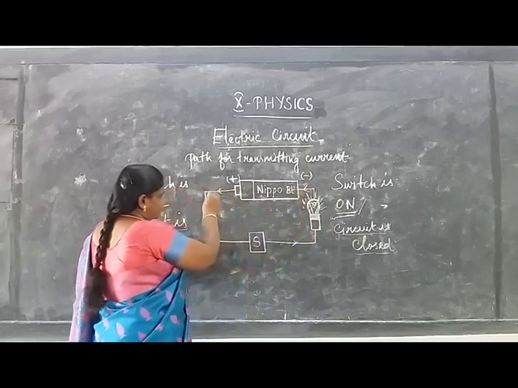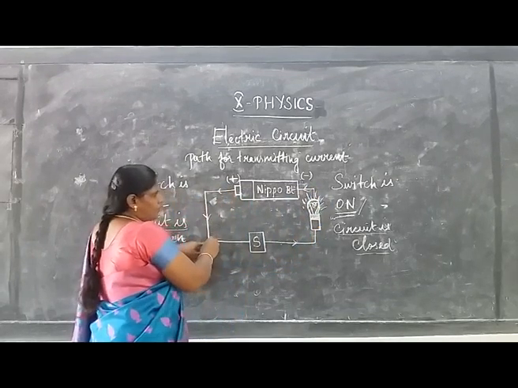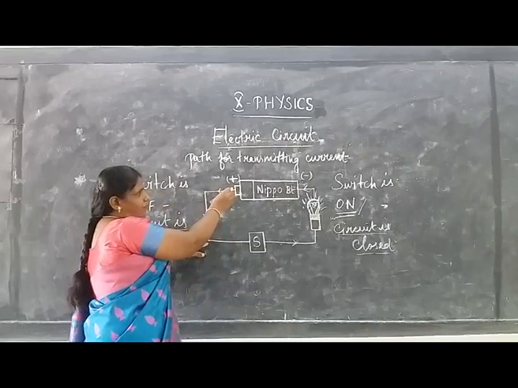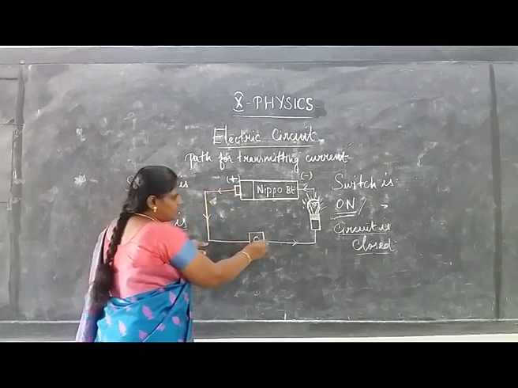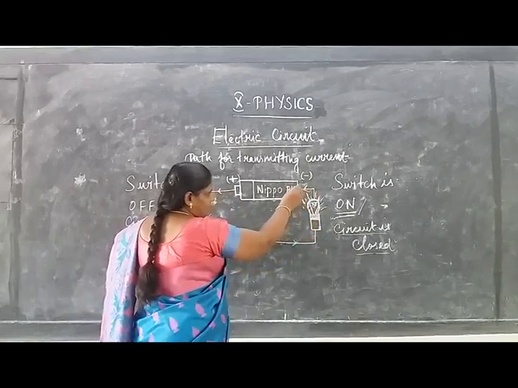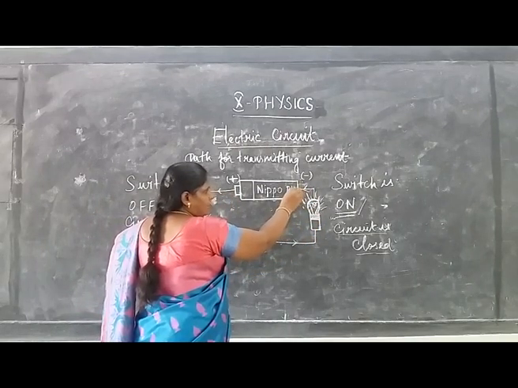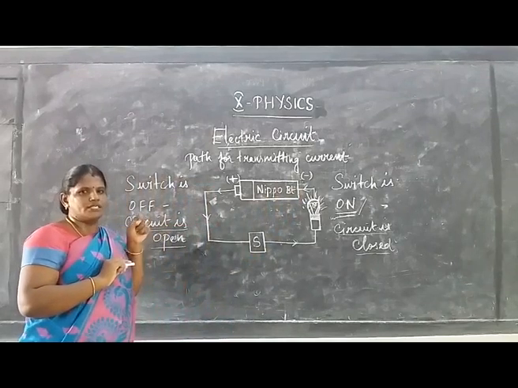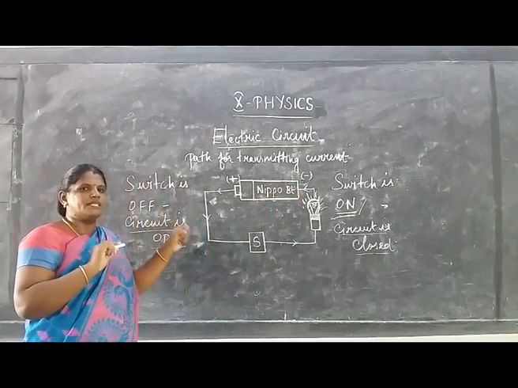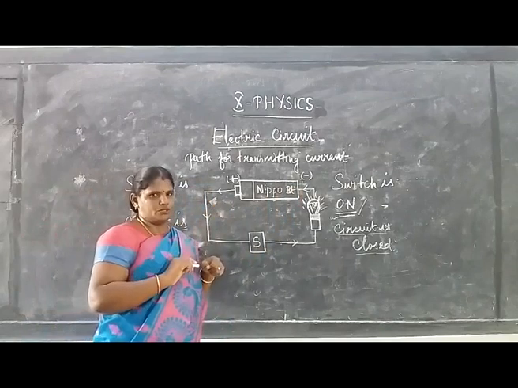The electric current flows from the positive terminal of the battery to the switch, through the bulb, and then it reaches the negative terminal of the battery.